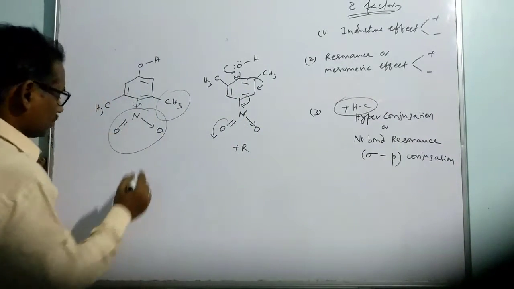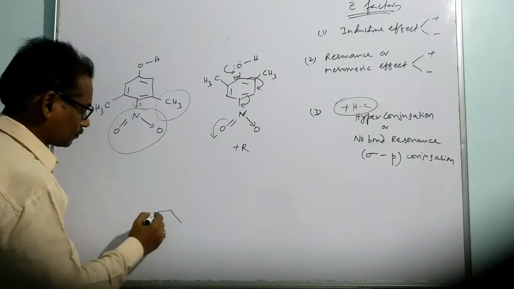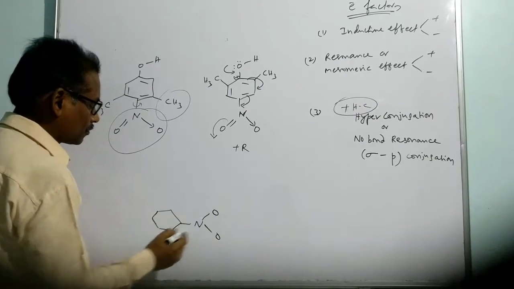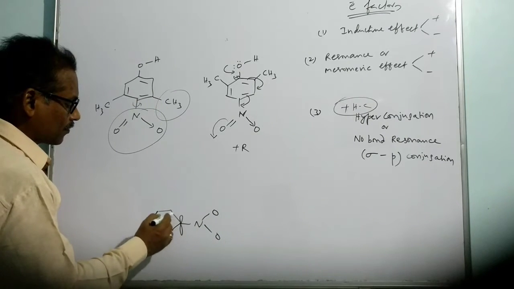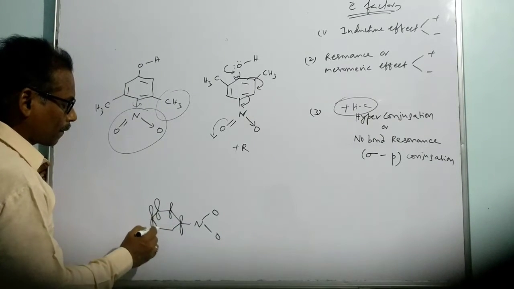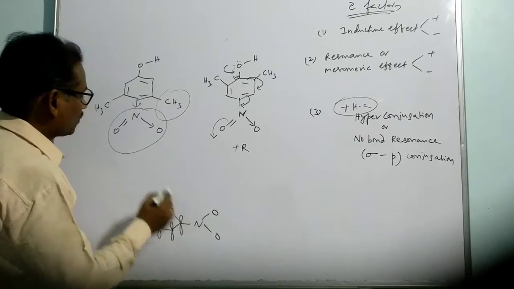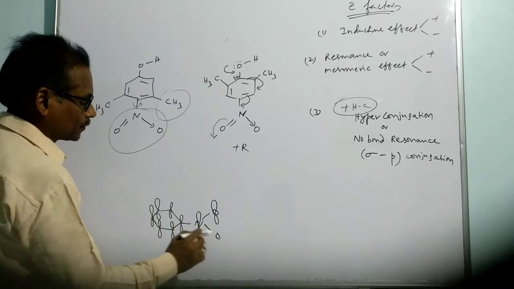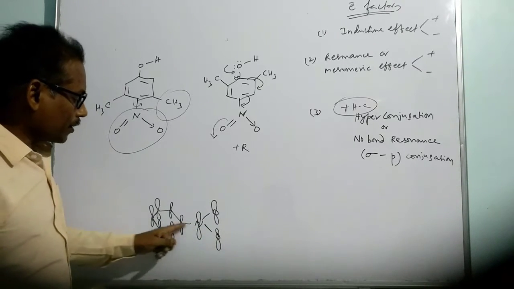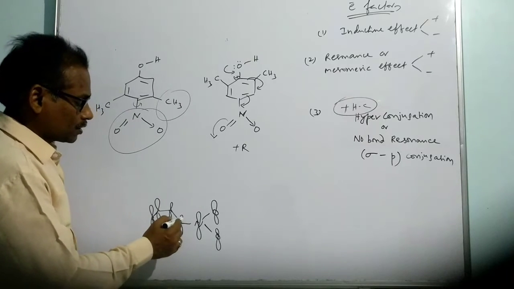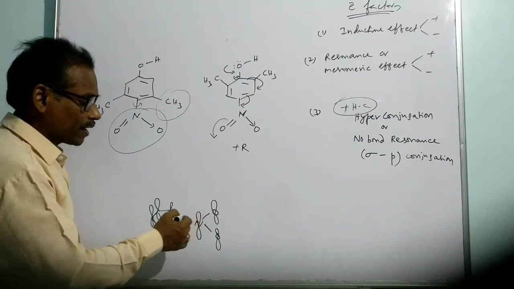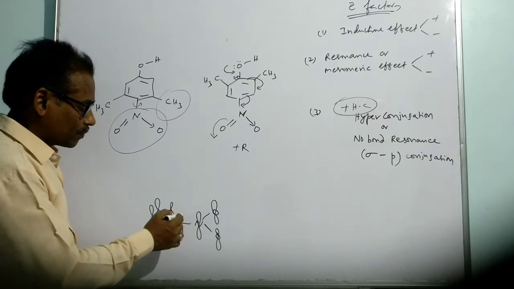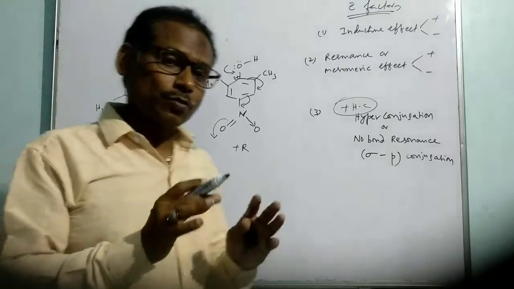That means you can understand it like this. Suppose we have the NO2 group. This is the NO2 group. Here it is a benzene system, which has p orbitals. Here the NO2 also has the pi bond, that means it also has p orbitals. So this is the system of nitrobenzene. In this case, if these p orbitals are aligned parallel to one another, then only is there scope of conjugation.